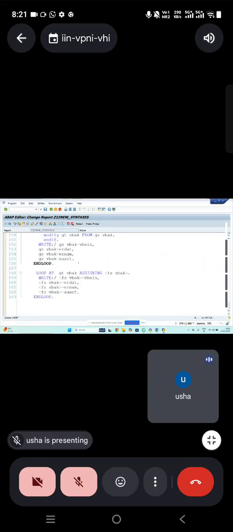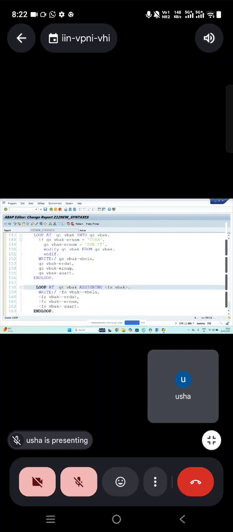So what I'm doing, just getting the CURA value, changing it to SSN90, then go and modify the same internal table. So that's the code we are going to write. So this is how we need to modify the data. But when it comes to the field symbol, it is very simple.